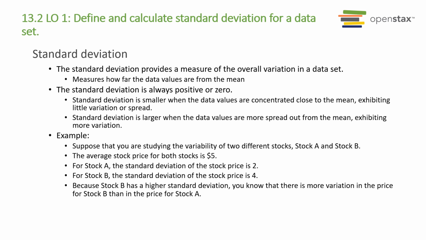Two different formulas for calculating standard deviation are included here. Which formula is used depends on whether the data represents a sample or population. S is used to represent the sample standard deviation, and the notation sigma is used to represent the population standard deviation.